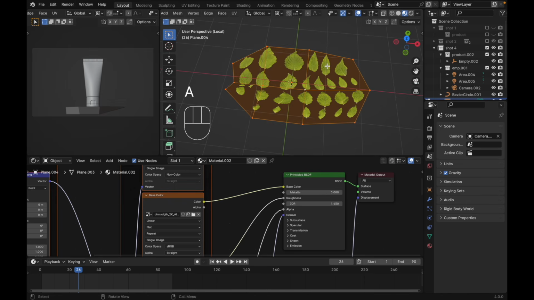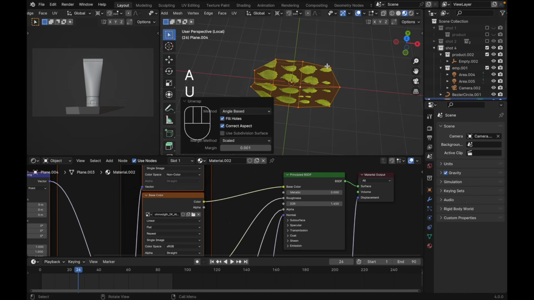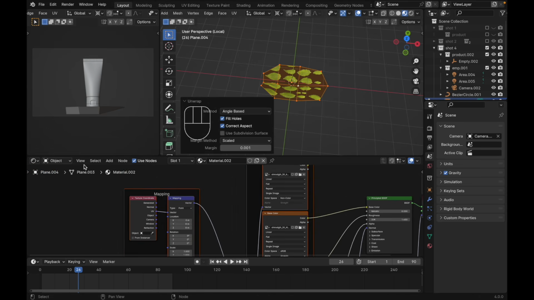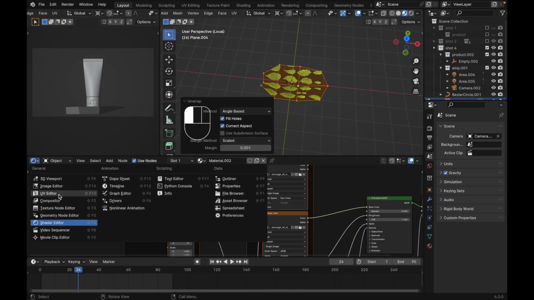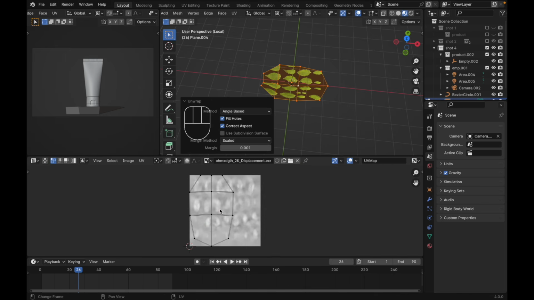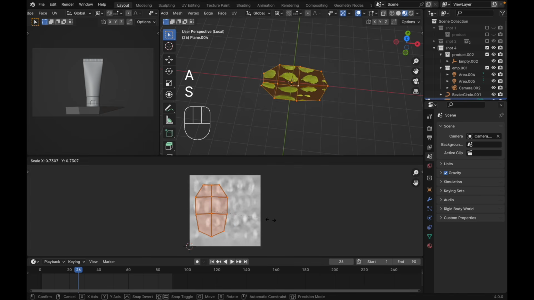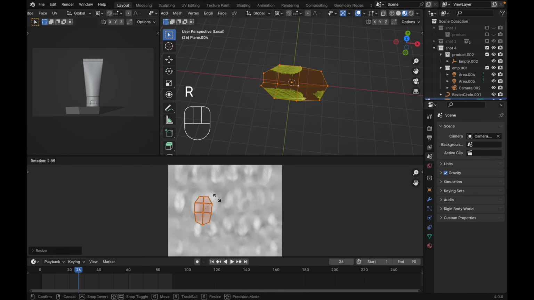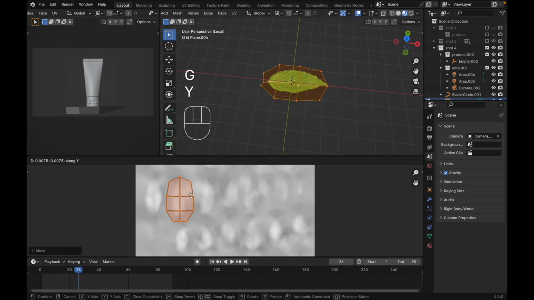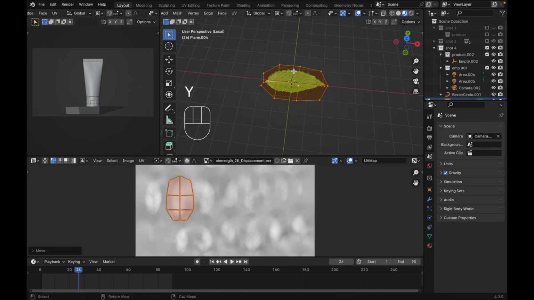Press A to select everything, press U, unwrap, just like this. And this one, let's change it to UV editor. We have something like this. Scale this down and rotate it 180. Maybe we're gonna use this one. Just adjust it. Maybe just like this.